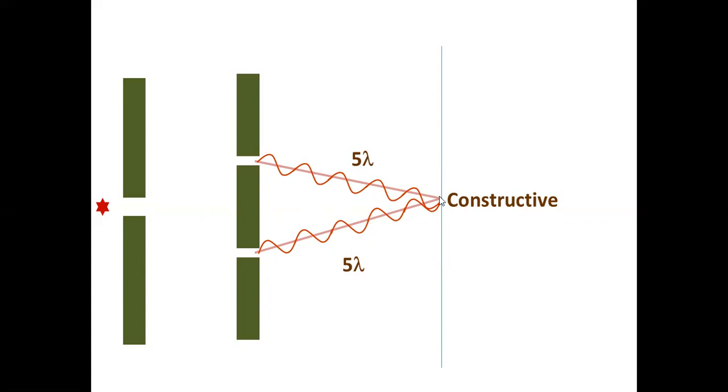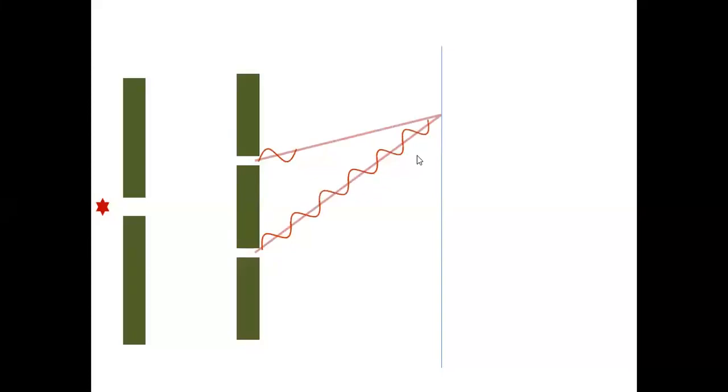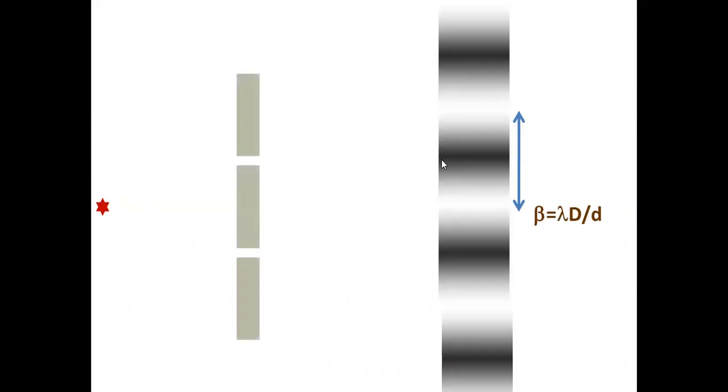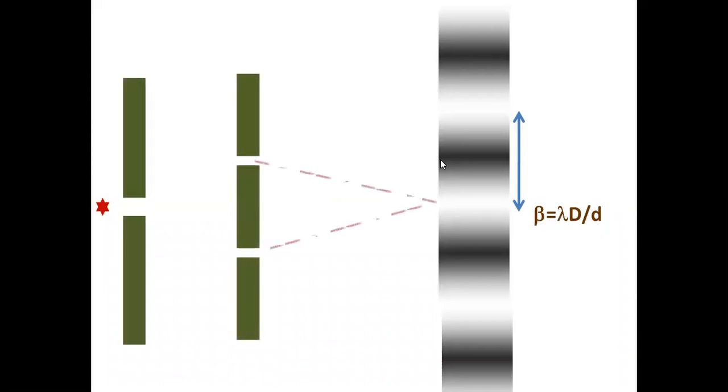This is 0 lambda. This is 1 lambda. This is 2 lambda. This is 3 lambda. In between, you will get a point where the path difference is half lambda. Here 1.5 lambda, 3.5 lambda. All those points are destructive. That is dark fringes. So it is 1.5 lambda here. And there may be a point here where the distance difference is half lambda. So it may be also destructive. So we get different fringes.